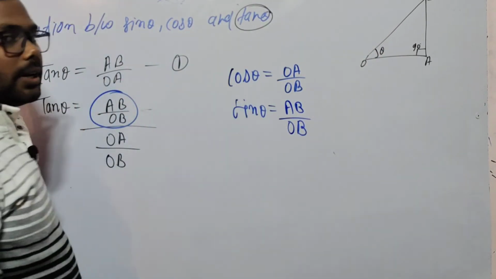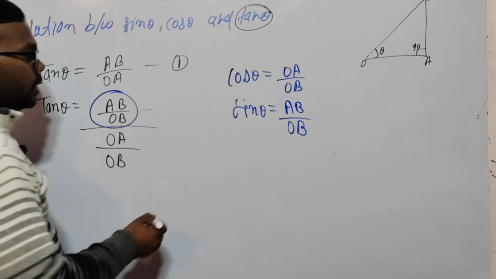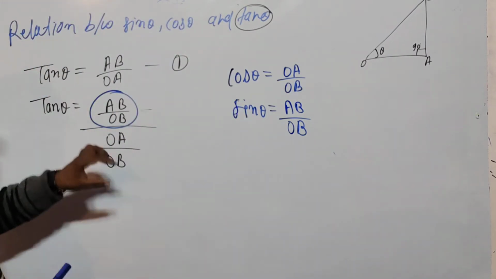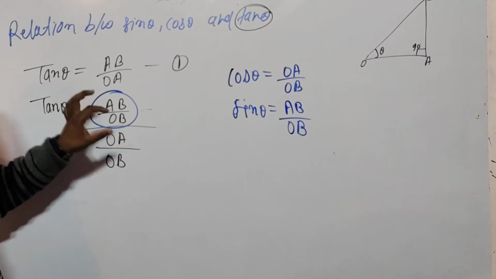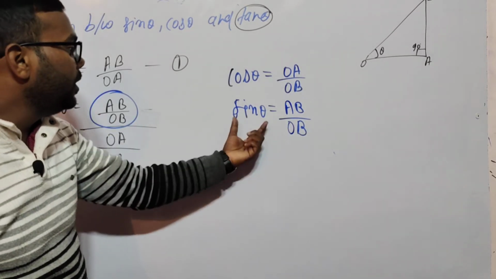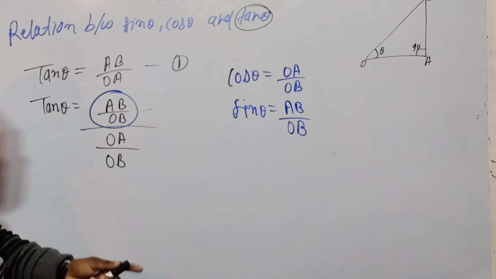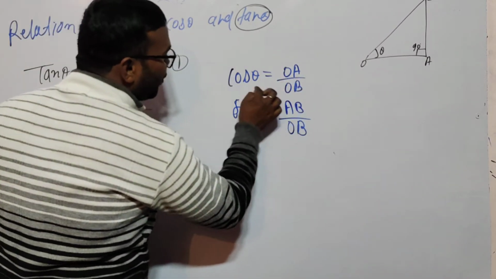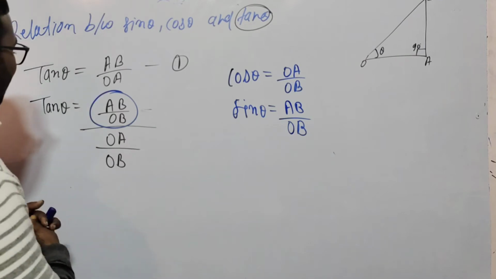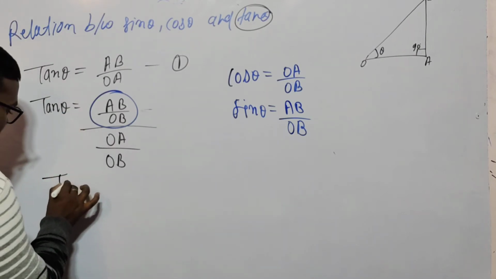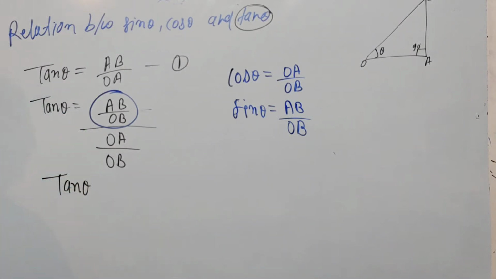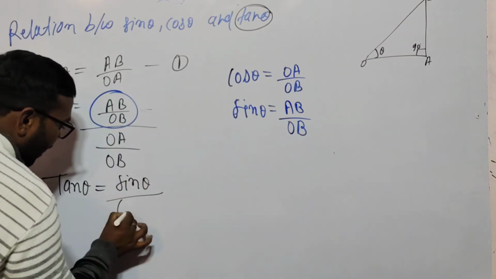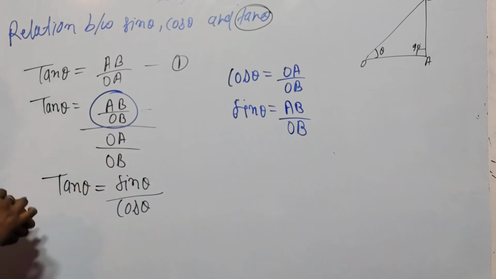Okay, so look at here. This is AB by OB. AB by OB is equal to sin theta. And OA upon OB, this is your cos theta. So I am putting here, sorry, tan theta is equal to sin theta divided by cos theta.